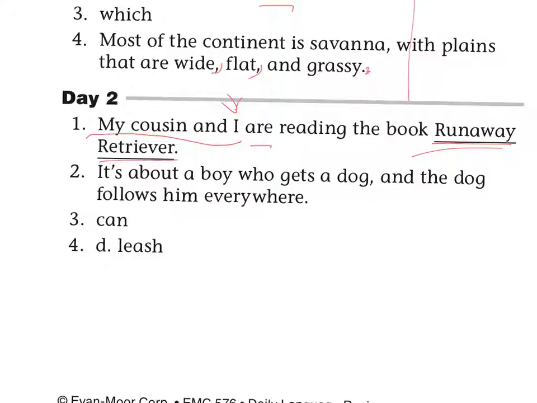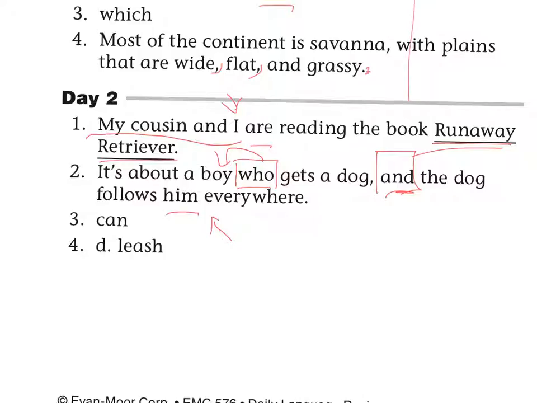Runaway Retriever. Number 2, it's about a boy who gets a dog, and, not so, and the dog follows him everywhere. The dog follows him. That is the object pronoun. It's about a dog who, not that, sorry, it's about a boy, not a dog. It's about a boy who, because a boy is a who, gets a dog, and the dog follows him everywhere.